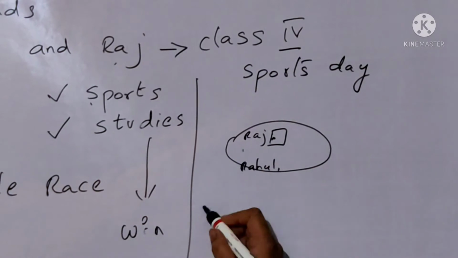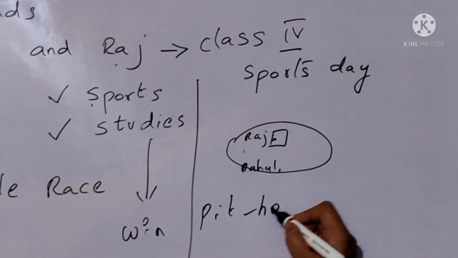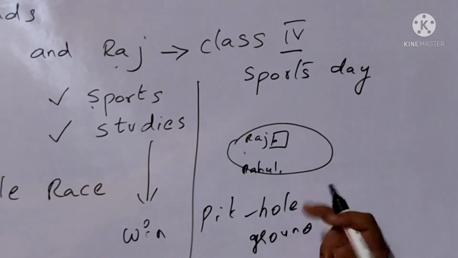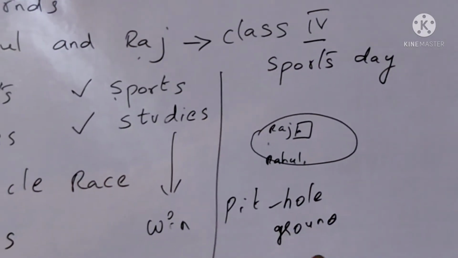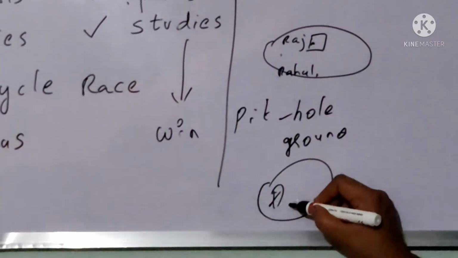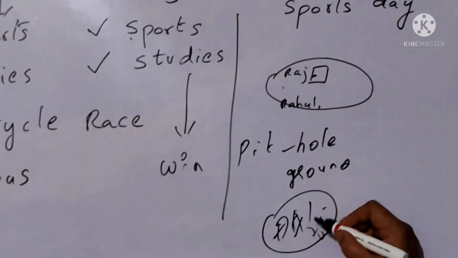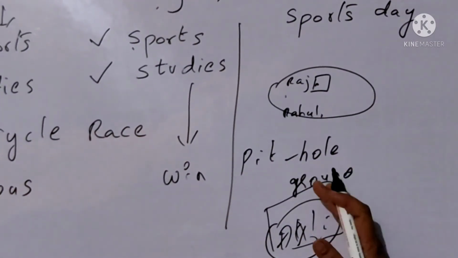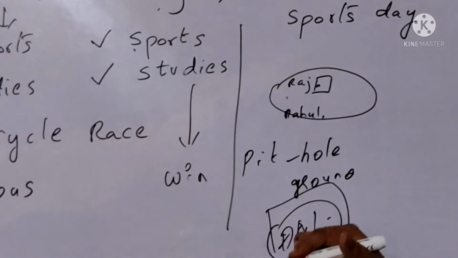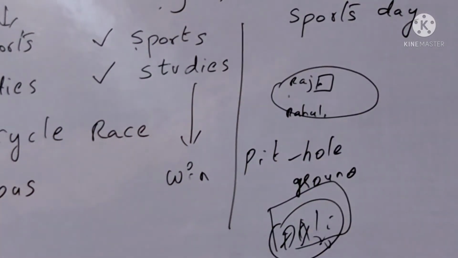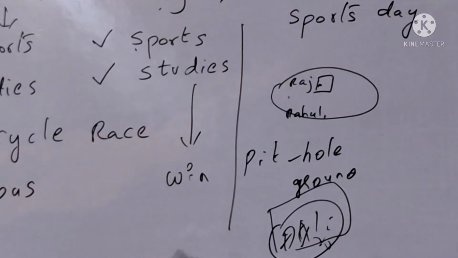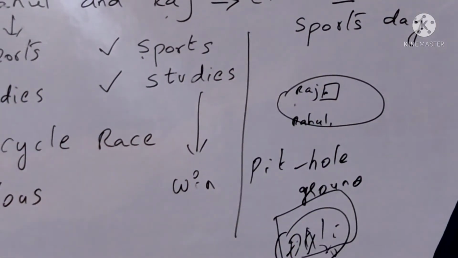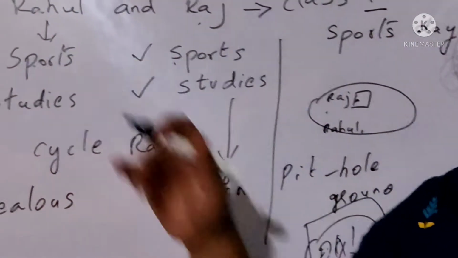Pit means what? A pit is nothing but a hole which is made in the ground. So he dug a hole in the ground, and in that hole what did he put? All the leaves. Okay. And all the dust he put, and above he put some mud. So when you step on that, what will happen? You will fall down. Your leg will go into that. So that is what Rahul planned for Raj, so that he will not win the competition. This was his plan. Okay, children?